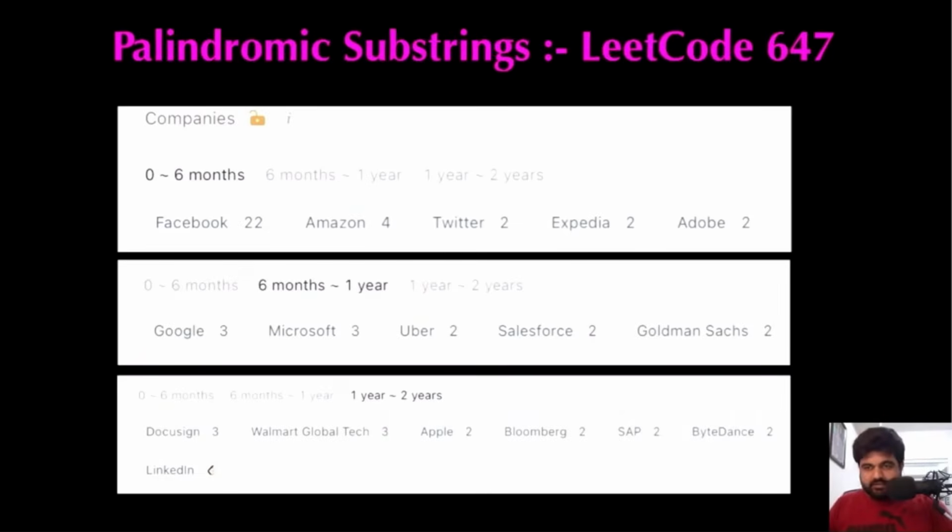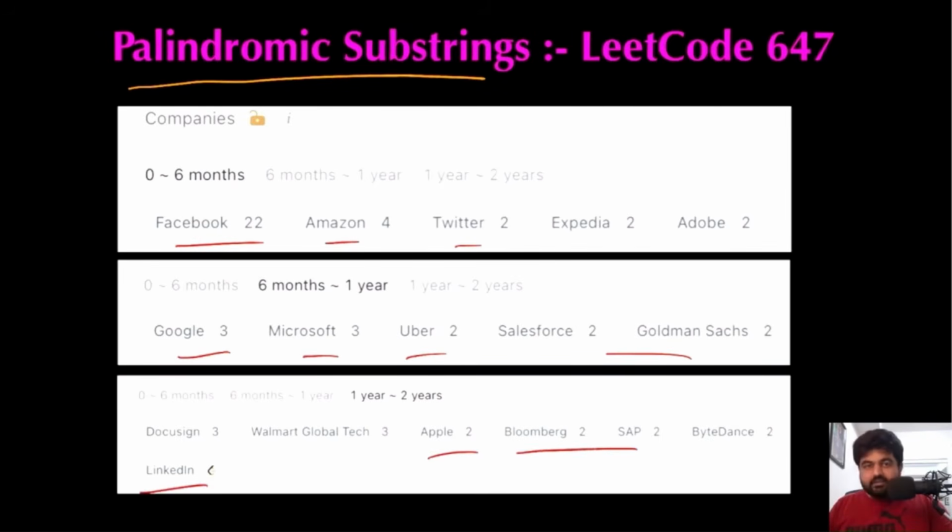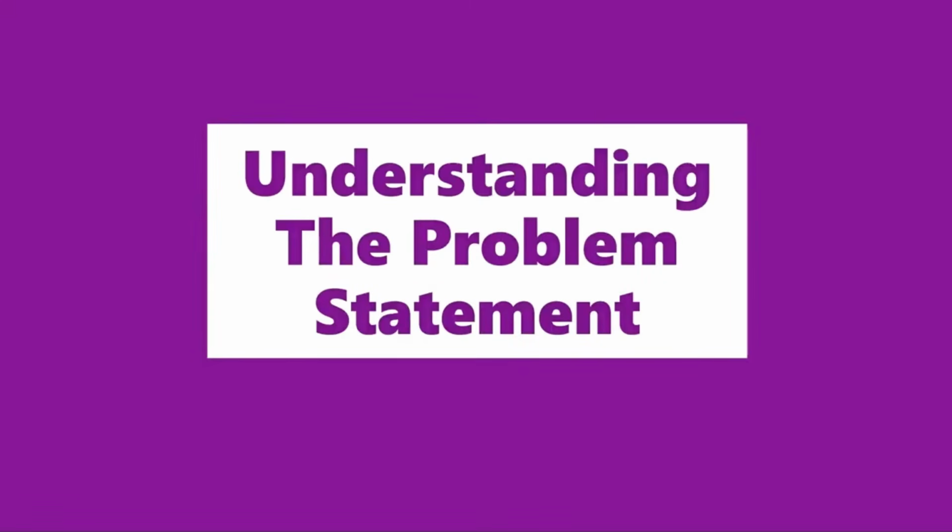Hello friends, we are not employed by a FAANG company, so let's not stop LeetCoding till we get there. Today we are going to do the Palindromic Substrings LeetCode problem, and some of the companies that have already asked this question are Facebook, Amazon, Twitter, Google, Microsoft, Uber, Goldman Sachs, Apple, Bloomberg, and LinkedIn. So that's why I'm paying my utmost attention. I hope you also enjoy the video.